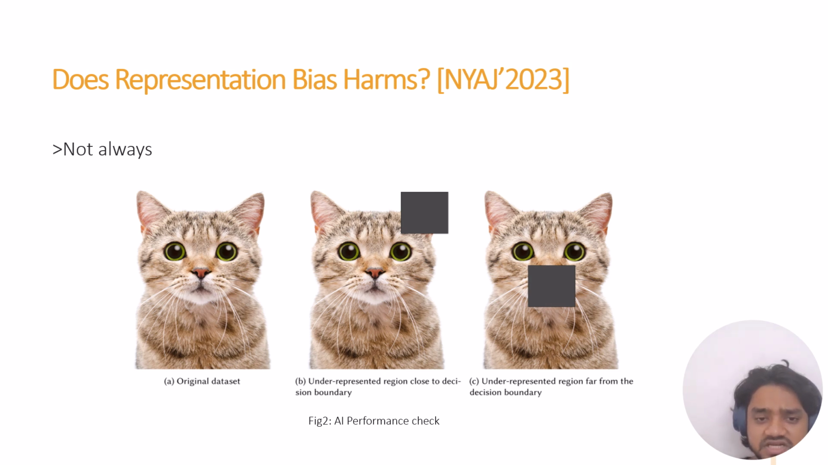So does representation bias always harm? The answer is not always. If some group is underrepresented, and all the attributes are similar to the other group, then in this case we do not have any problem. As we can see in this example, in figure C, the data is missing far away from the decision boundary. So here the AI model does not have any problem. But in figure B, the data is missing from the area around the decision boundary. Here the AI model faces some problem.